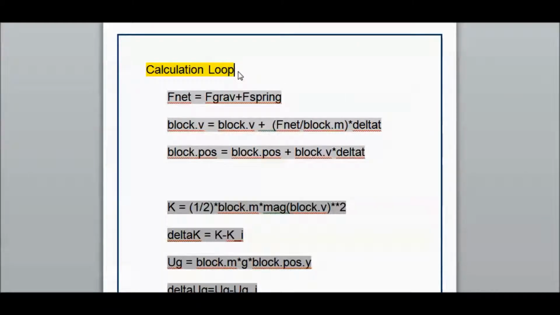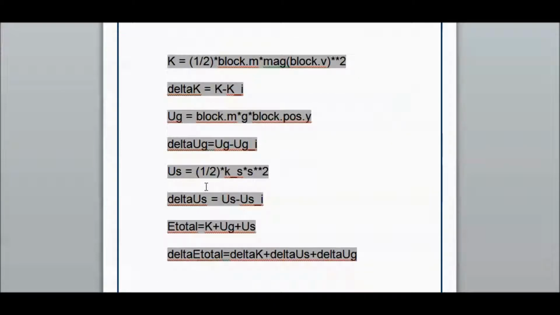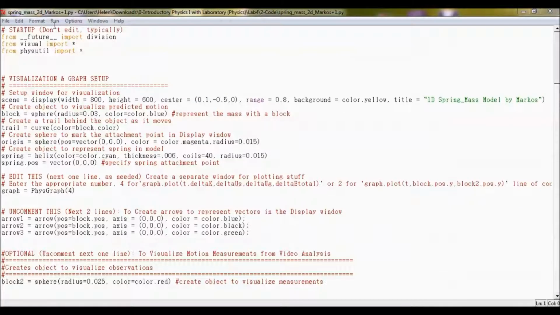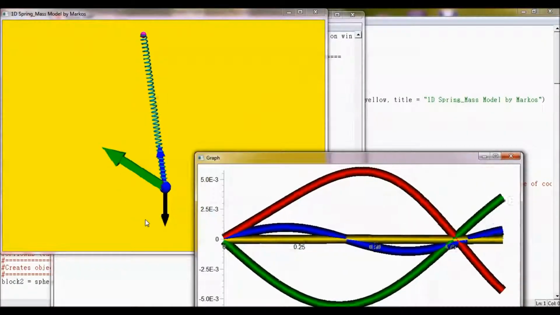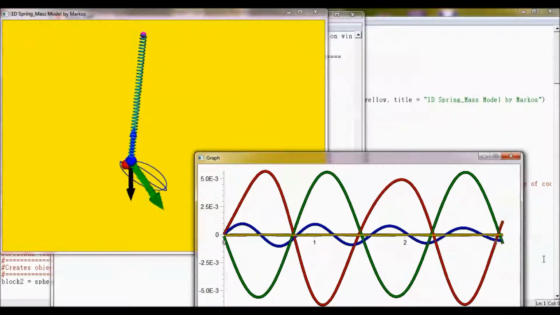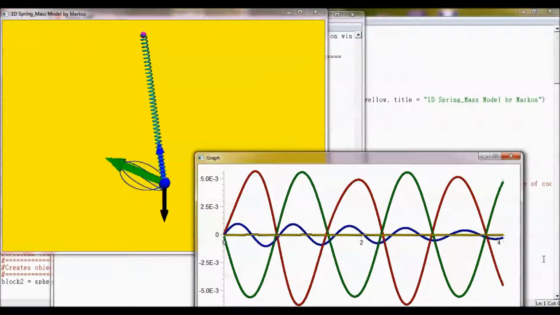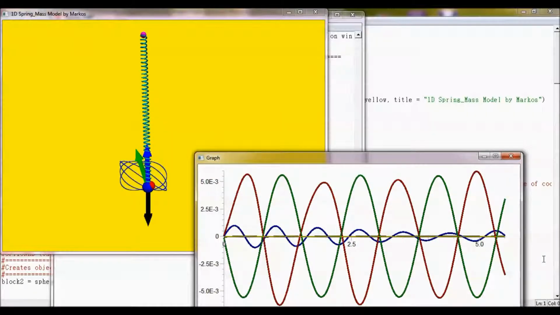I based the model on the iterative application of the momentum principle for predicting the motion of the block, and I specified the energy changes to be plotted in the graph window. Here is the model when it runs. As we can see, the computational model predicts well the motion of the spring mass system. In the graph window, we see that as the spring mass system moves, its energy transforms between potential energy due to the spring, red line, potential energy due to gravity, green line, and kinetic energy, blue line. However, there is no change in the total energy of the system, gold line.